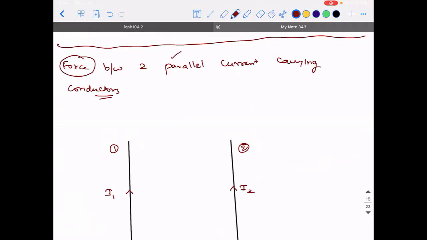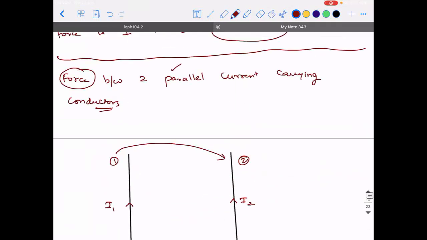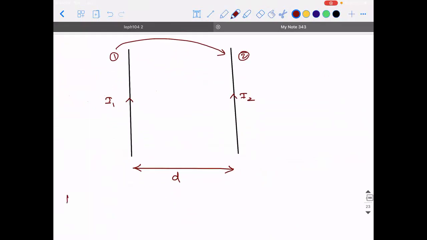Now the question is, where does the force come from? That's what we need to understand first. Suppose you have the first conductor. Consider two parallel, long conductors. Long means they are of infinite length. Now I'll calculate the magnetic field due to the first conductor at point 2.